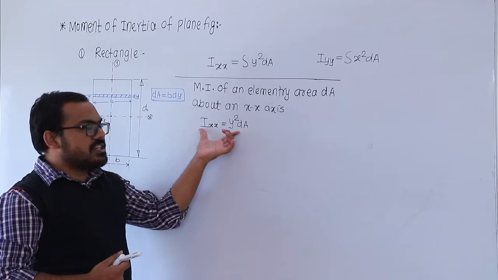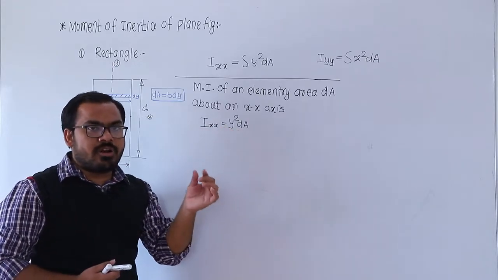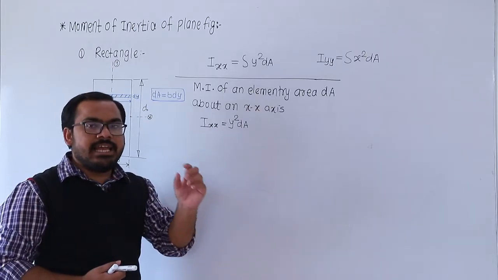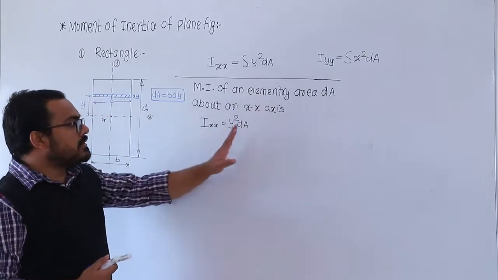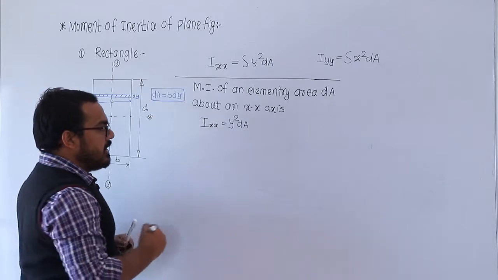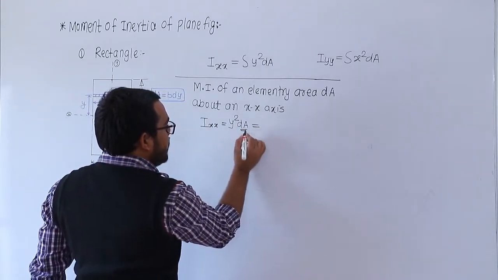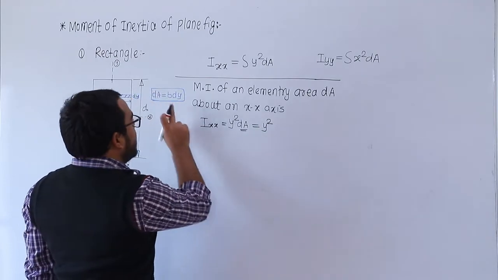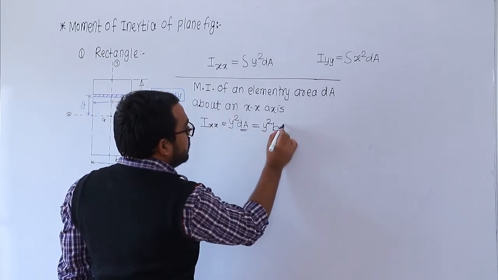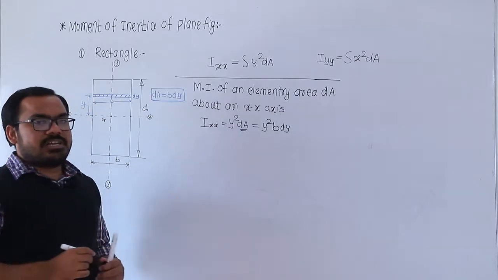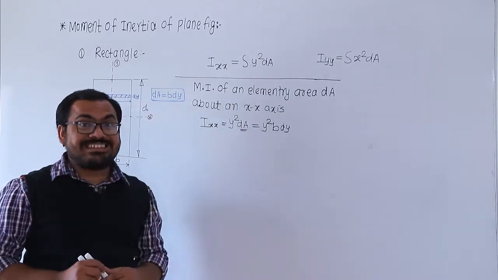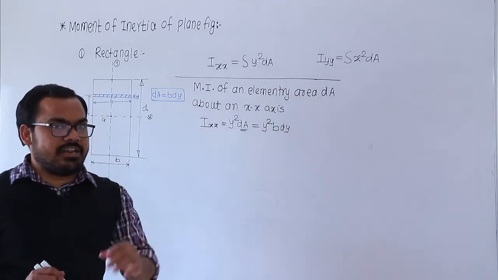So what is this expression? This expression is only for the elementary area. It is the moment of inertia of the elementary area only. फक्त elementary area चा हा moment of inertia आहे. But you know what the elementary area is? The magnitude of the elementary area is given, and that is equal to what? b into dy. So this is the expression for the moment of inertia of this strip about the x axis for the elementary area.